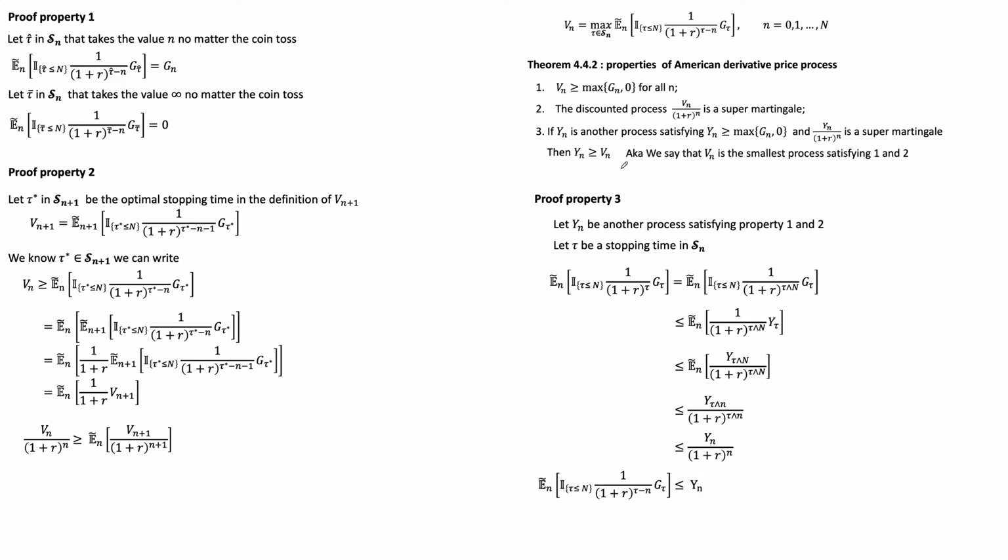And this is the property that proves and justifies that Yn is a good price for this option. The option is not something crazy like $1 billion. The value of the option is something reasonable. It's really the smallest process that can make sure that we are always respecting this relationship here. Okay, so that was property 3.